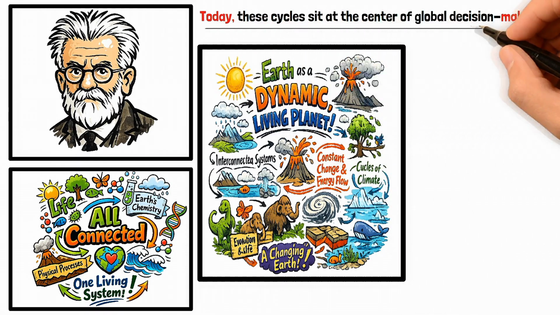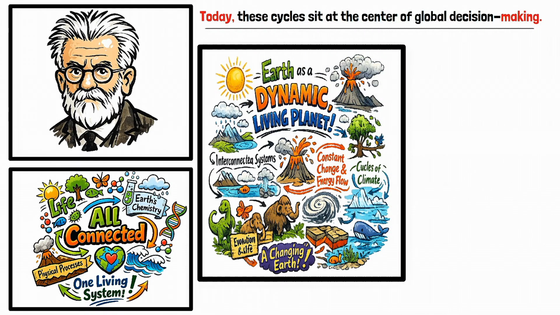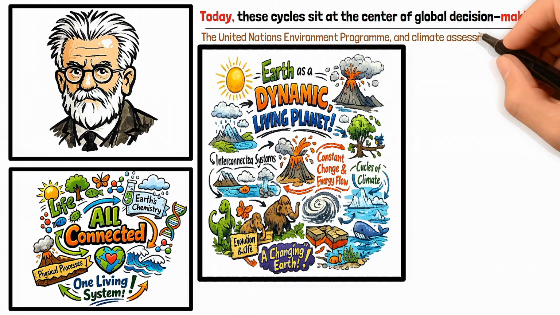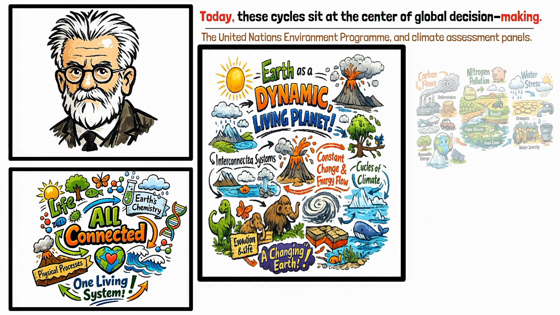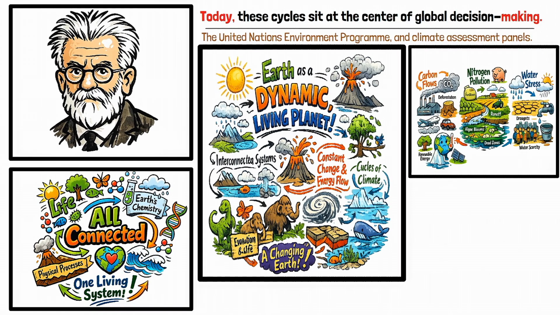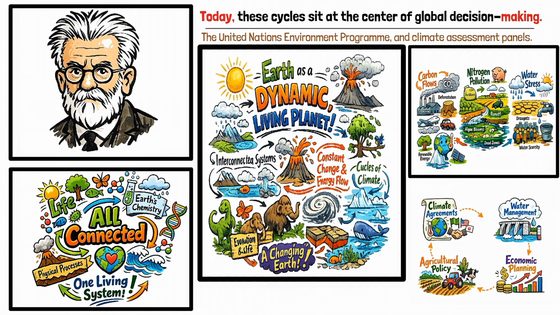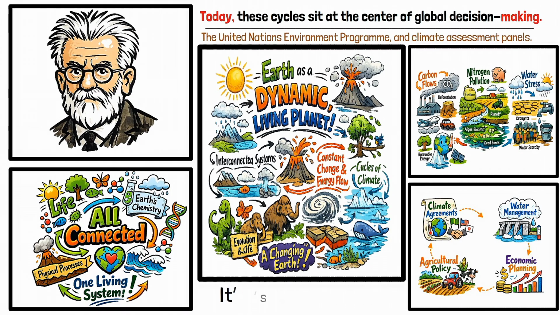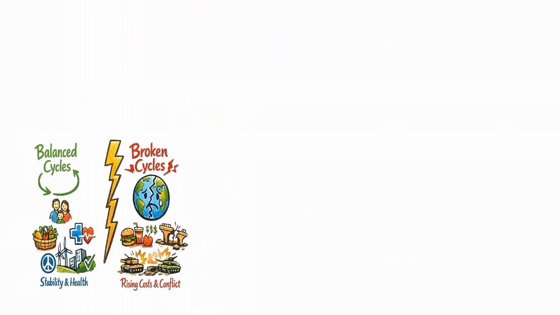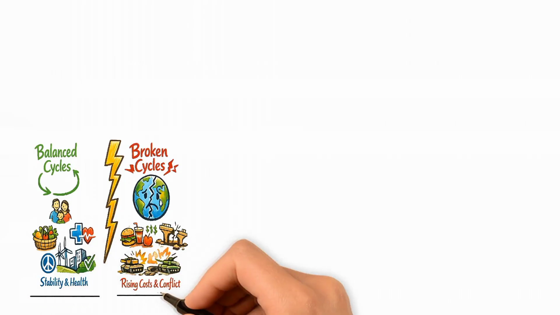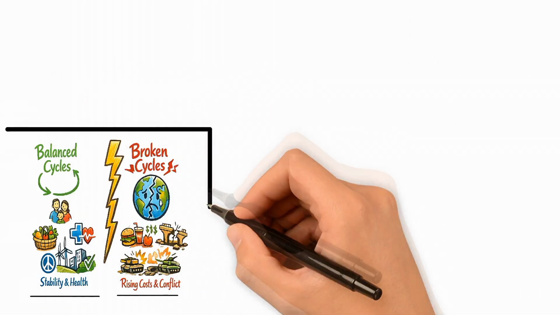Today, these cycles sit at the center of global decision-making. Organizations like the United Nations, through scientific bodies such as the United Nations Environment Program, and climate assessment panels, track carbon flows, nitrogen pollution, and water stress worldwide. Their data informs climate agreements, agricultural policy, water management, and long-term economic planning. This isn't academic monitoring, it's risk management. When cycles stay balanced, societies remain stable. When cycles break, costs rise in food, health, infrastructure, and conflict.